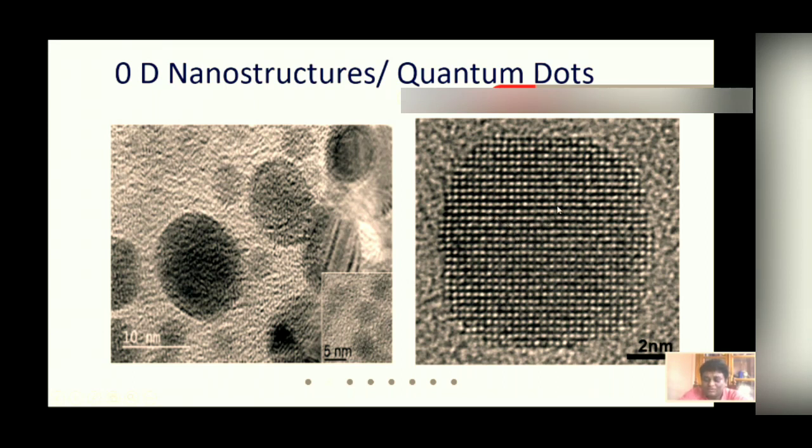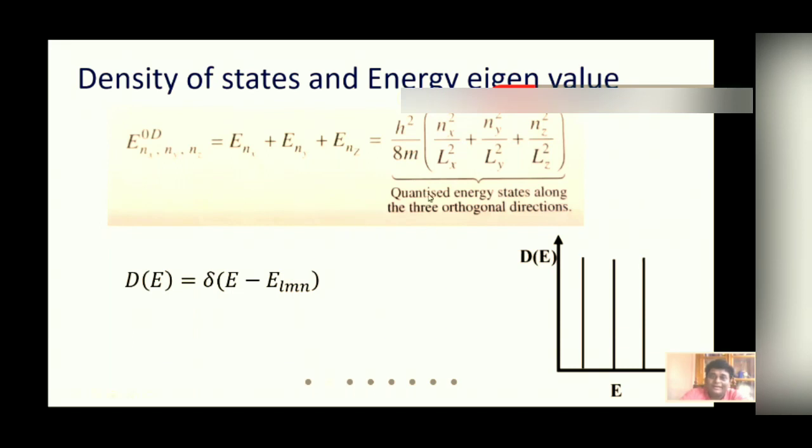So in these nanostructures, the size being small, the electron is confined in this small region. So you can say that basically the electron is trapped within this potential. So all its degrees of freedom are hindered, and the energy becomes quantized in all three directions.